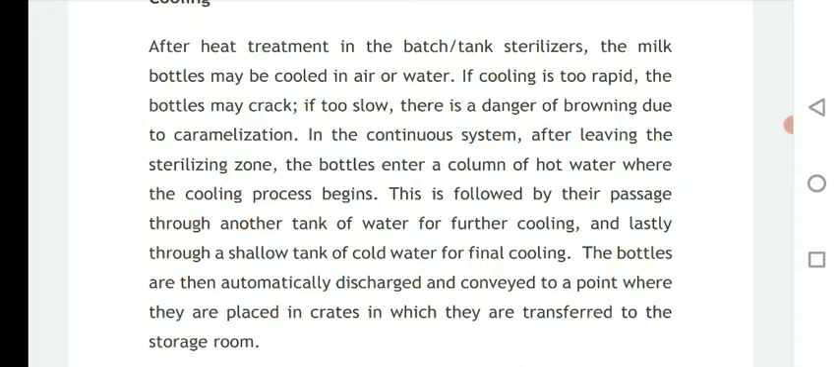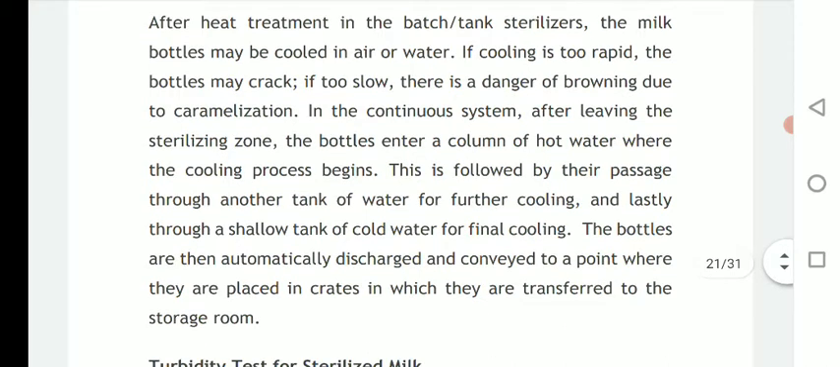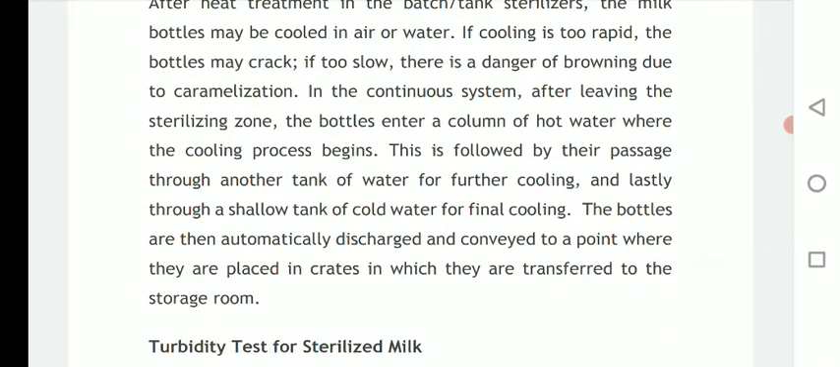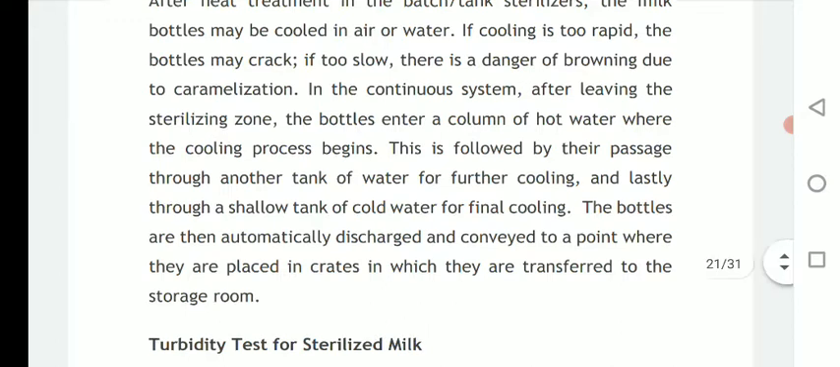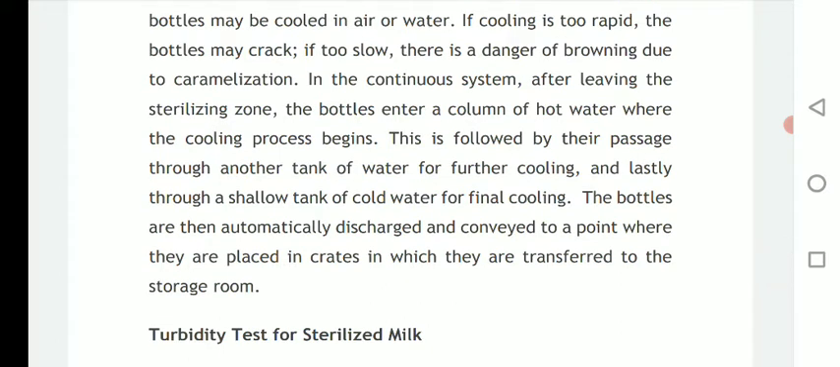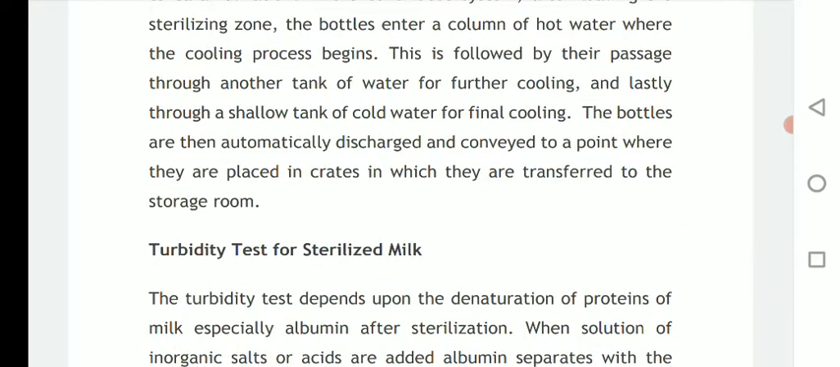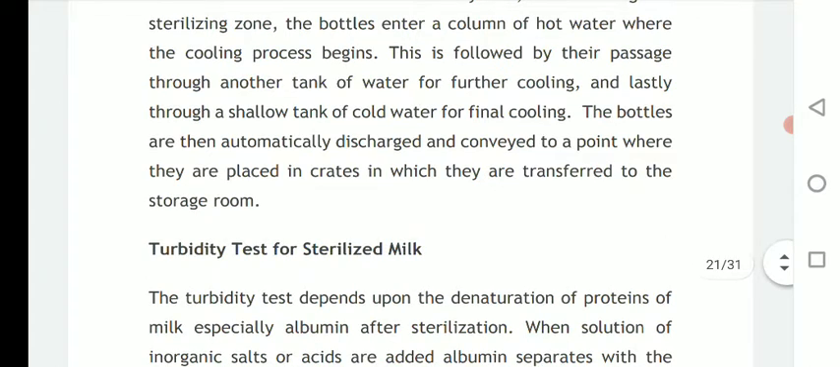In the continuous system, after leaving the sterilizing zone, the bottles enter a column of hot water where the cooling process begins. This is followed by their passage through another tank of water for further cooling, and lastly through a shallow tank of cold water for final cooling. These bottles are then automatically discharged and conveyed to a point where they are placed in crates, in which they are transferred to the storage room. So overall these are the processes by which bottled milk is obtained from different processing and treatments.